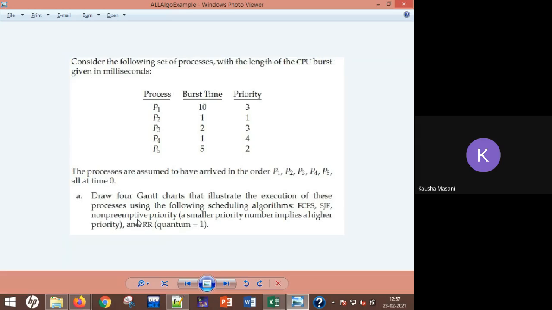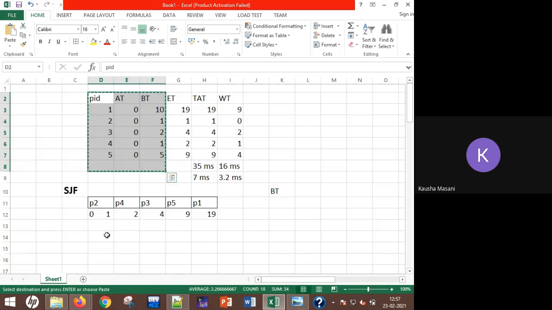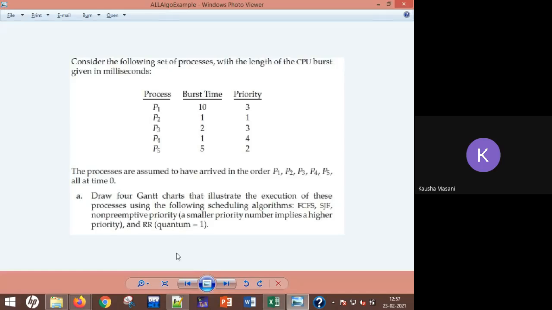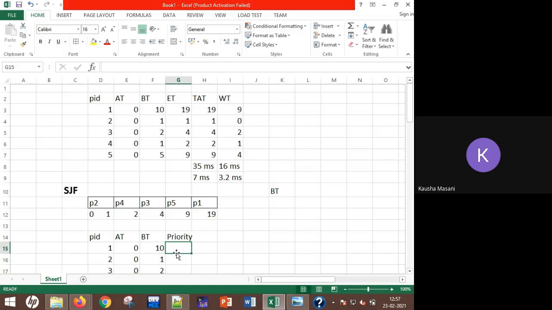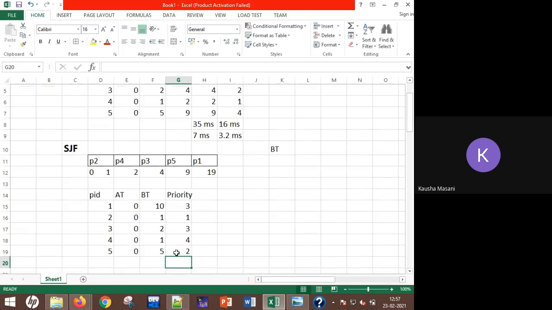So now what you have to do is take into consideration the priorities: 3, 1, 3, 4, 2.